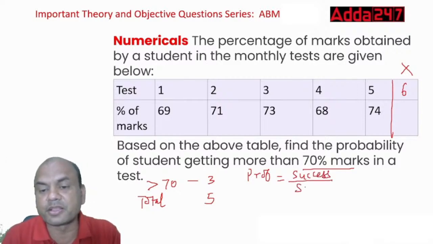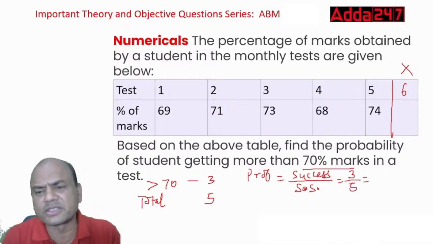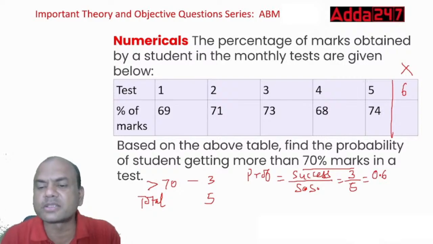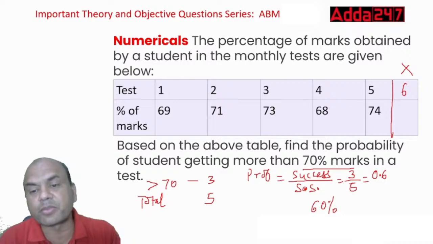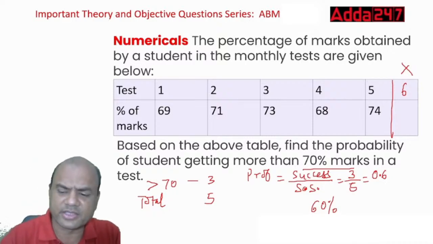Success is 3 and sample space is 5. So my answer is 3 by 5, or 0.6, or 60%. So there is a 60% probability that the student will get more than 70 in test number 6. That is the answer.